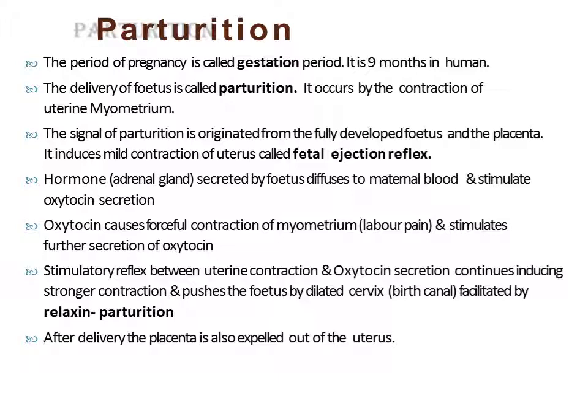Okay, so first of all, relaxin hormone is released. Relaxin hormone is stimulating the fetal ejection reflexes. Fetal ejection reflexes trigger the posterior pituitary gland to release oxytocin, and oxytocin hormone makes the contractions stronger and will result in expulsion of the placenta and the remains of the umbilical cord with the developed fetus through the birth canal, and this is how the baby is delivered.